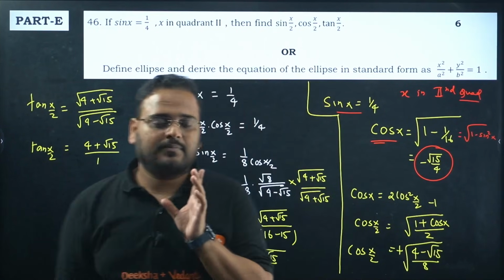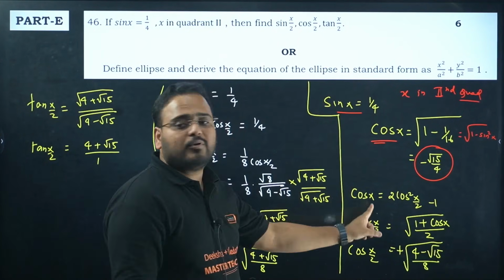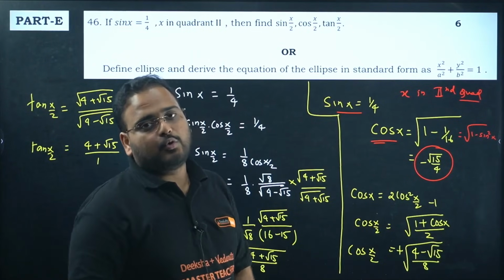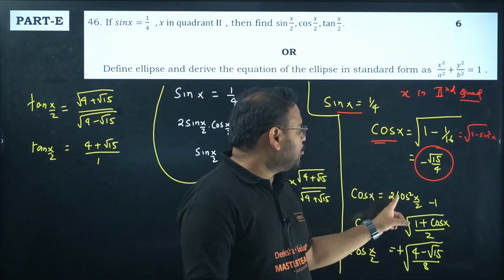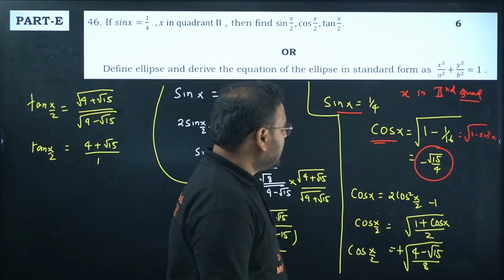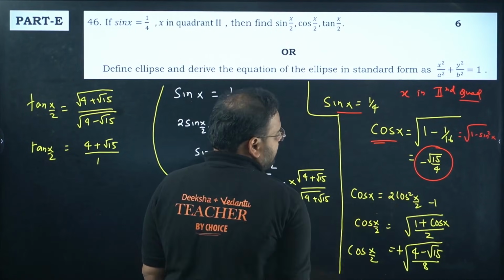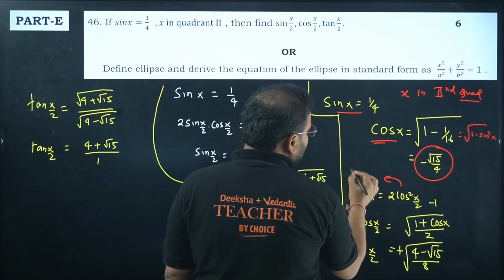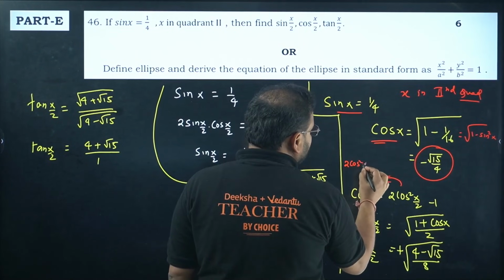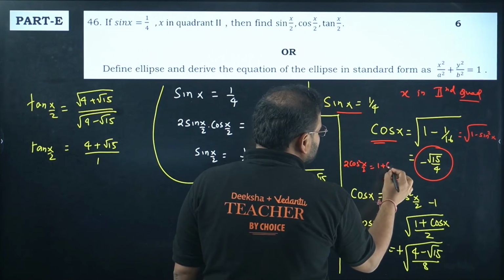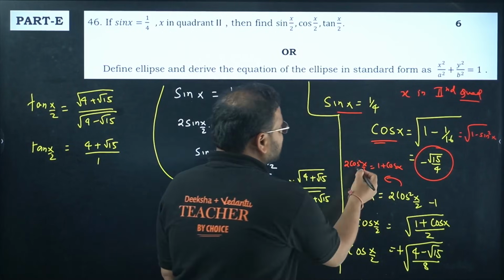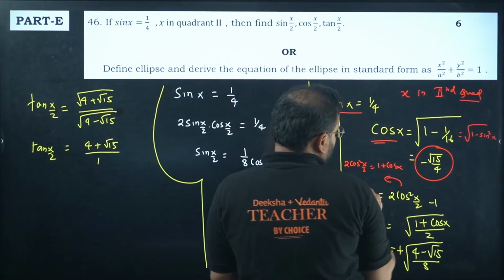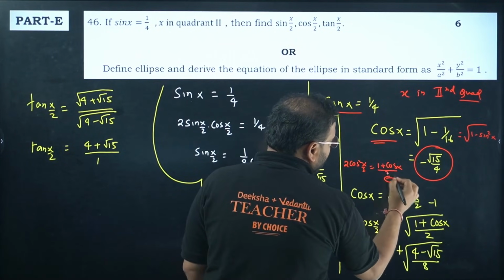First step is clear. Once we get cos x, we have the formula of cos x in terms of x by 2: 2 cos square x by 2 minus 1. It means I have the cos x value. I'll get 2 cos square x by 2 as 1 plus cos x, which means cos square x by 2 will become 1 plus cos x by 2.